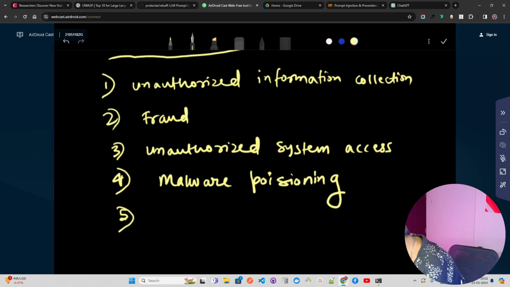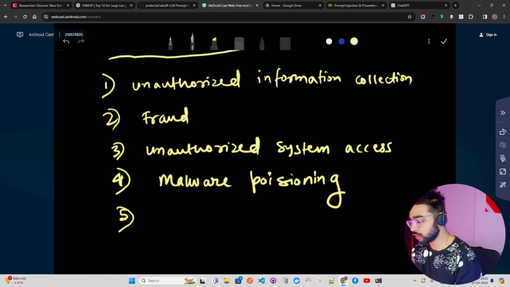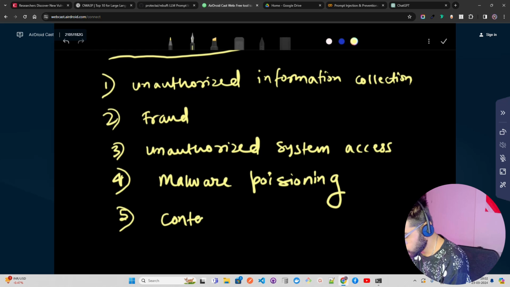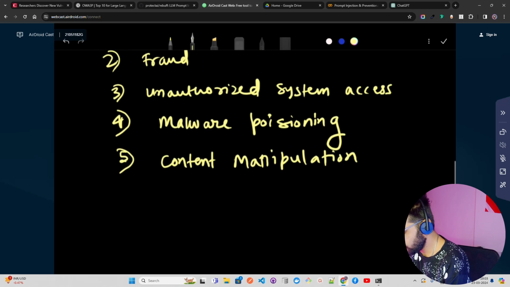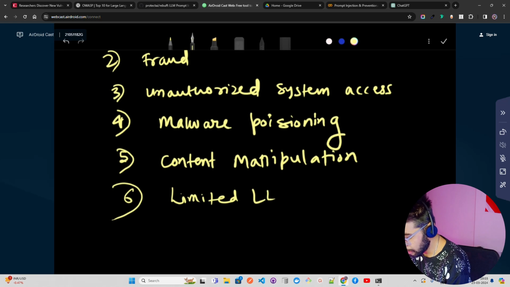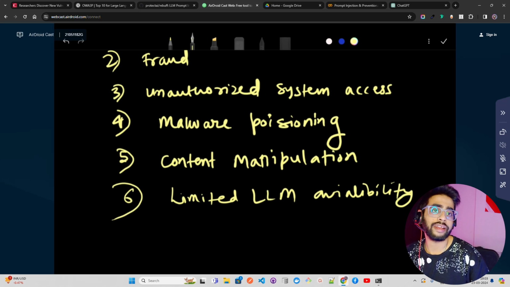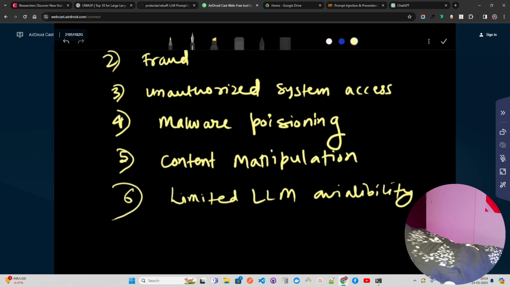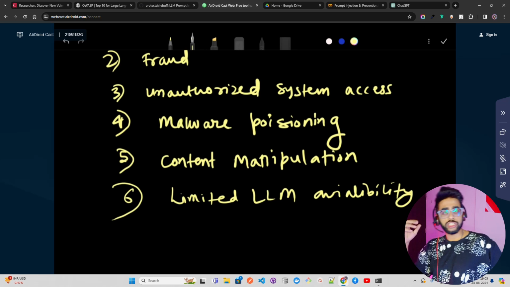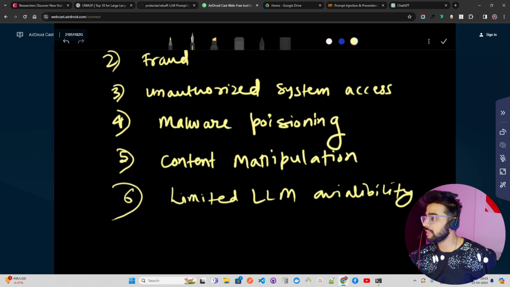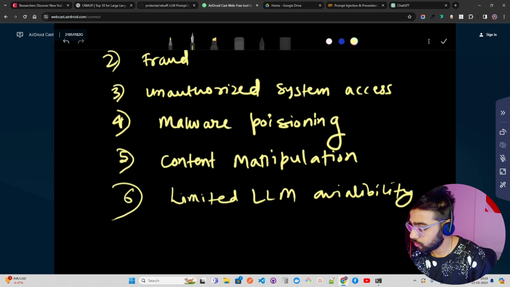And then it can be content manipulation, which is the easiest of the rest. Okay, so content manipulation is the easiest to perform. And then we have, probably we can also restrict, so we're going to call it limited LLM availability. Okay, and I'm going to cover this quickly. So using indirect prompts, hackers can make the LLM provide biased or arbitrarily incorrect information about different topics. So these are some of the things that you should create a testing strategy for.